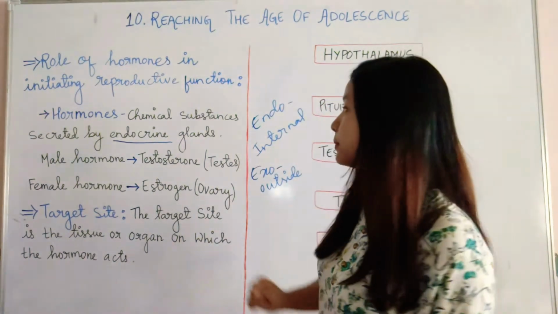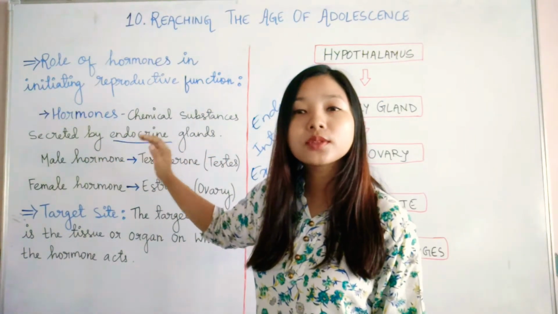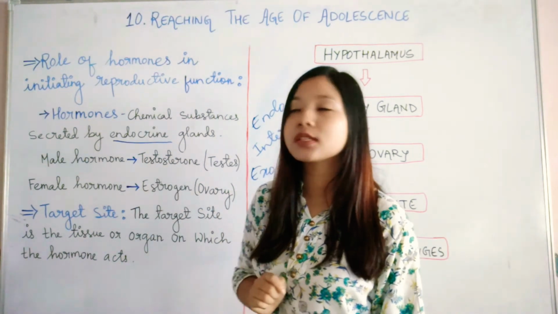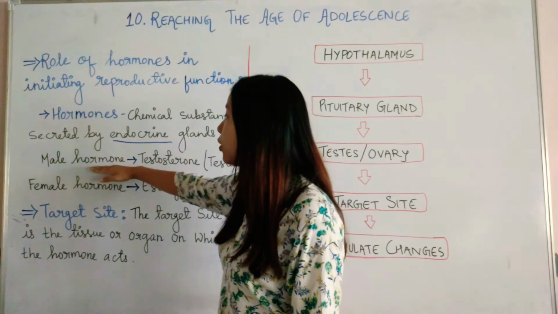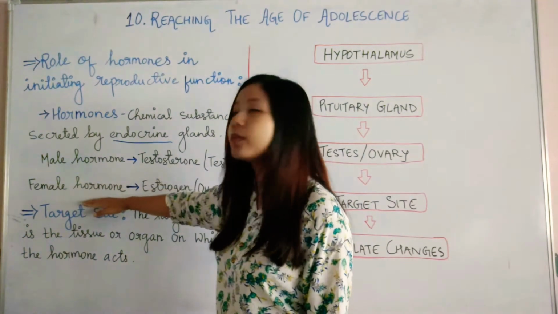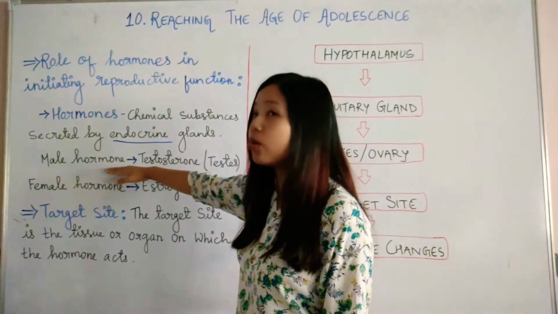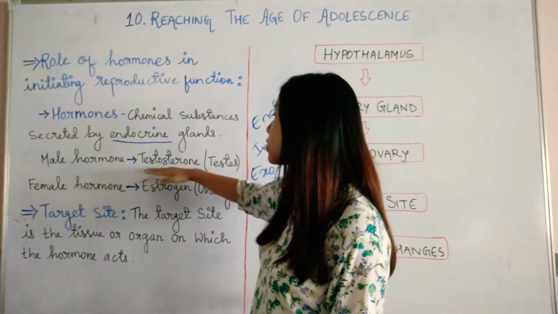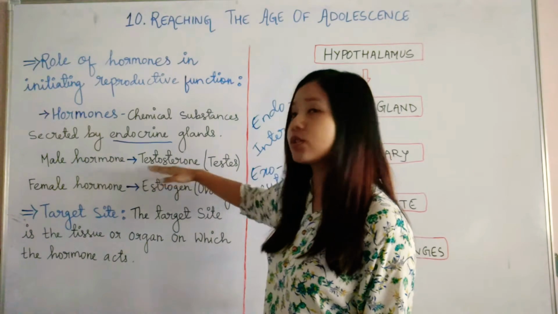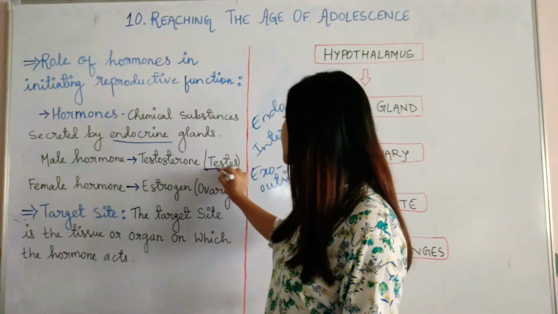Next topic is that endocrine glands secrete hormones. The main hormones taking part in the puberty and adolescence period are male hormones secreted in the males and female hormones secreted in the females. The male hormone is known as testosterone, and testosterone is produced by the testes.